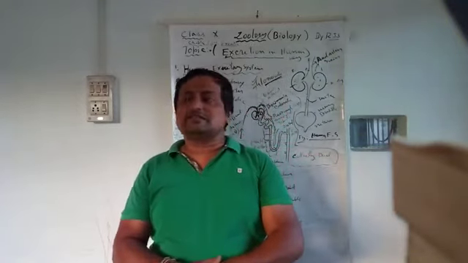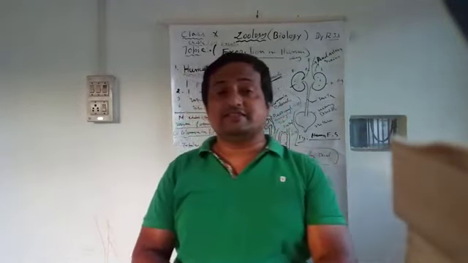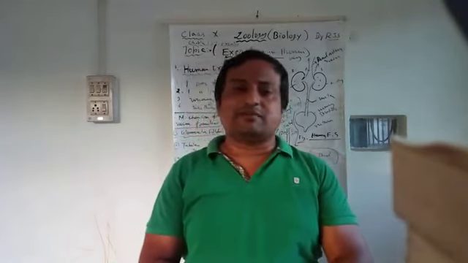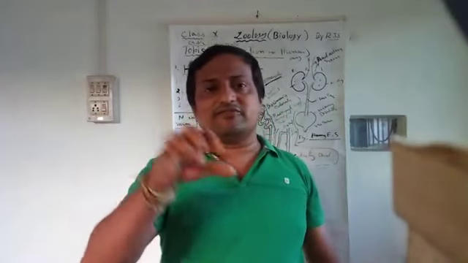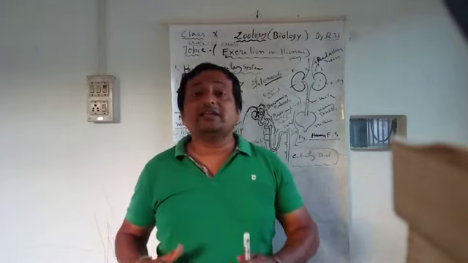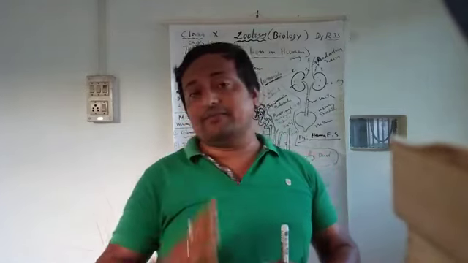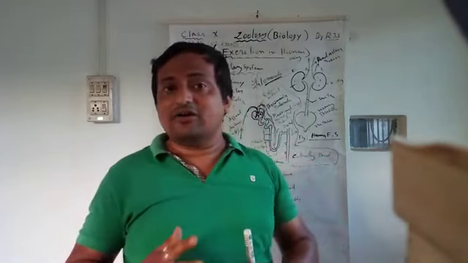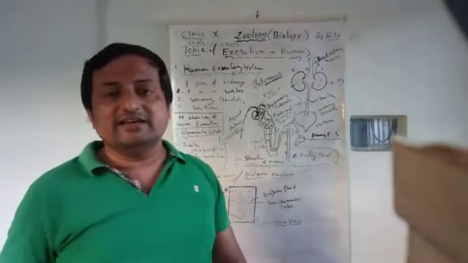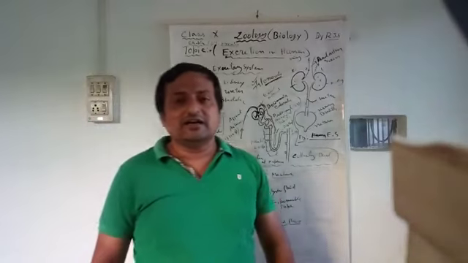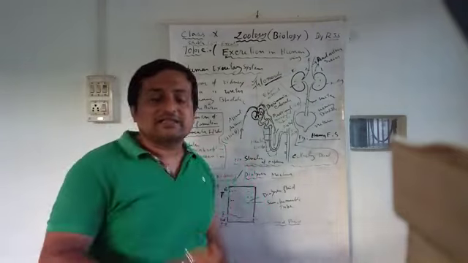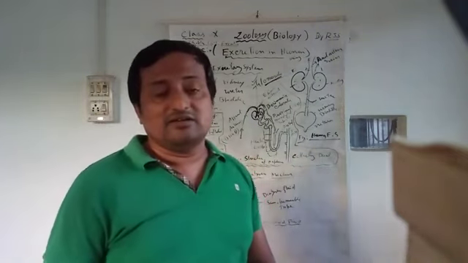If a person has a serious problem due to kidney failure or kidney damage, and one kidney remains, they can still survive, because it has millions of nephrons working together. But if both kidneys fail, then also a person can survive. How? There is another technique called the artificial kidney or dialysis machine, through which the patient can survive for some time.